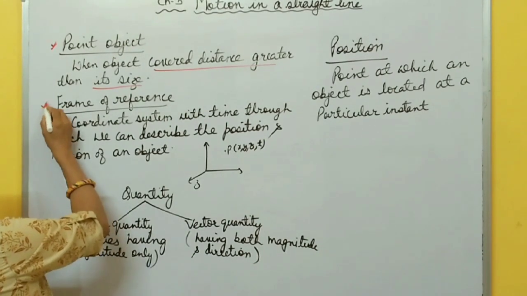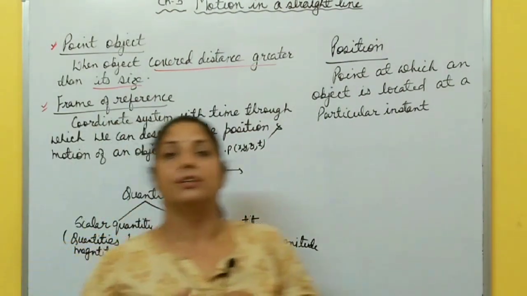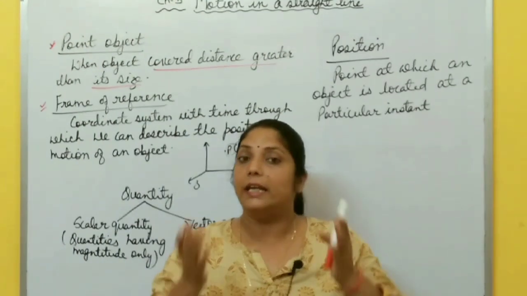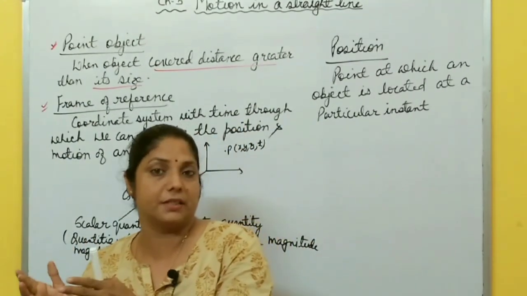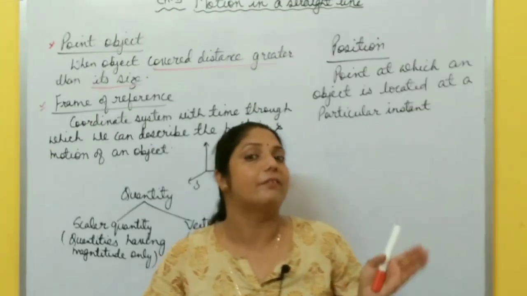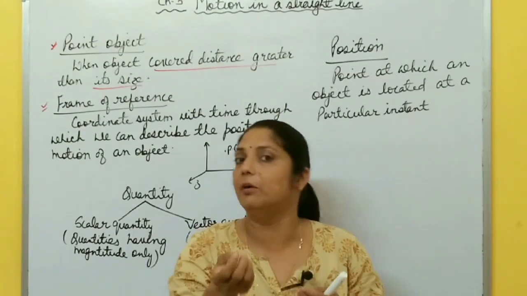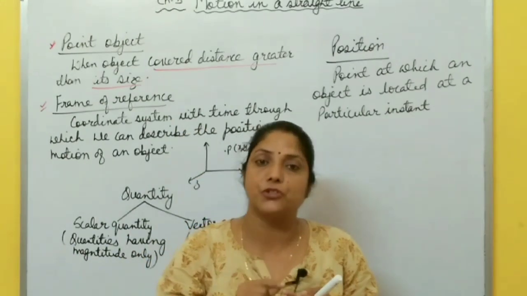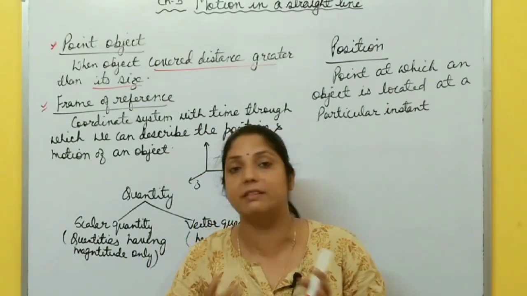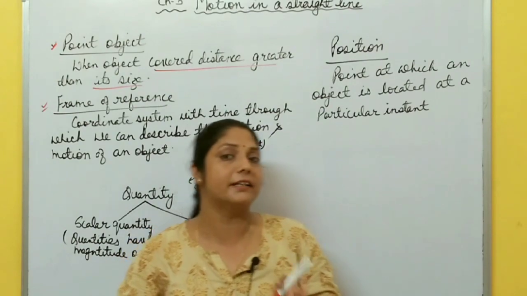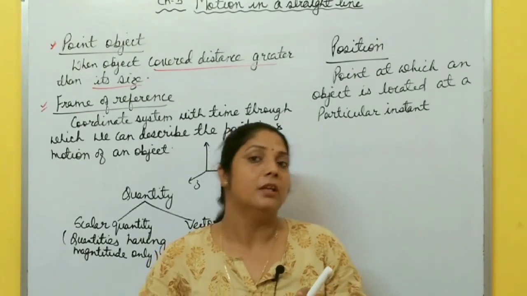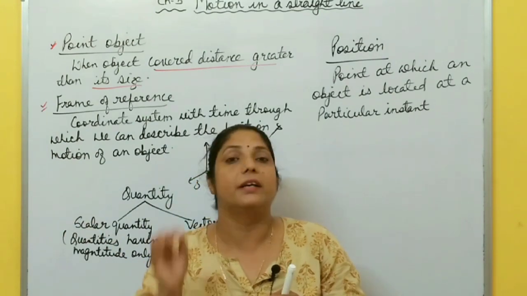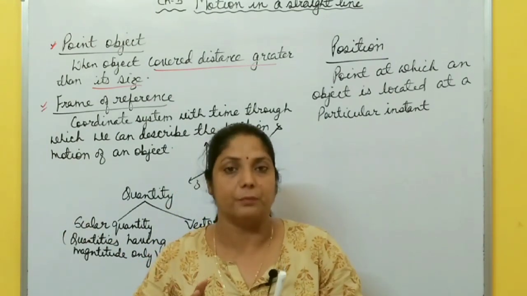Now one more thing, frame of reference. There are two states of motion: either the object is at rest or in motion. It depends upon the observer whether anything is at rest or in motion, because the same object is at rest with respect to one observer and in motion with respect to another observer. It means rest and motion are relative terms. You already studied these things in class 9th, right? Relative means it depends upon the type of observer; you can decide the state of the object.